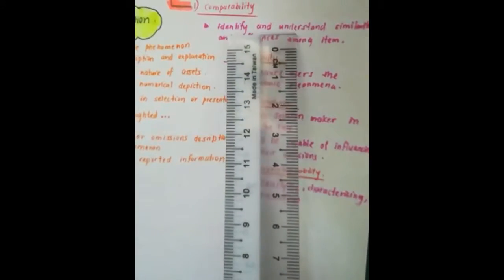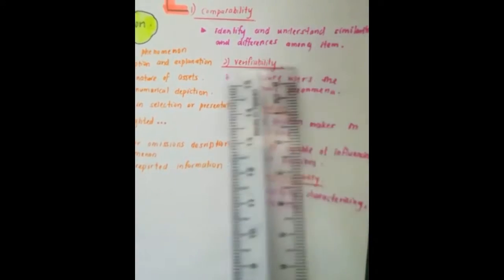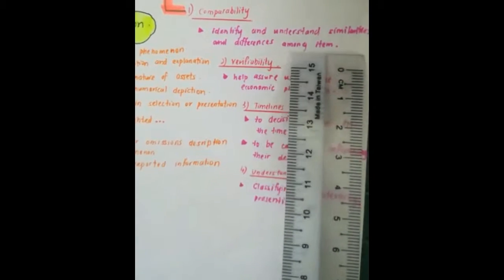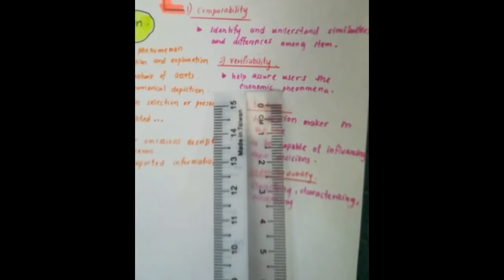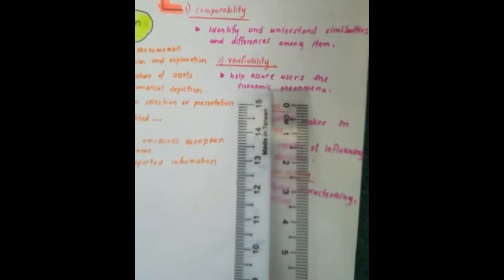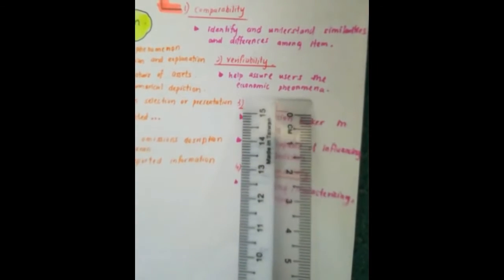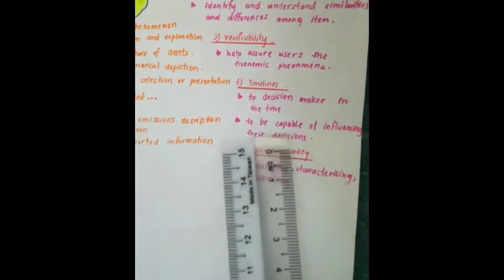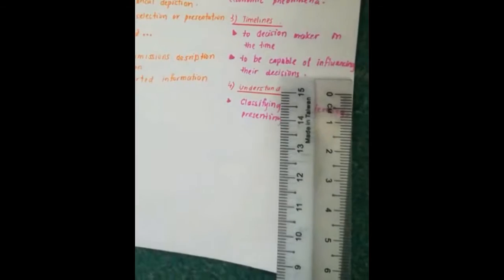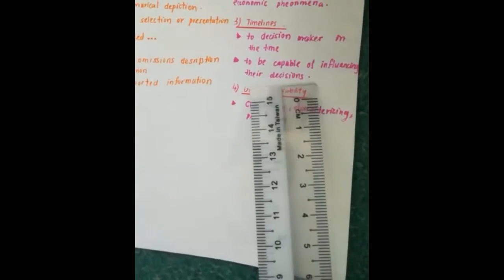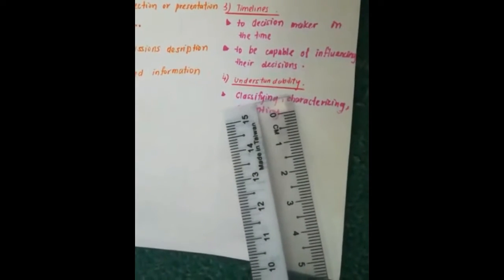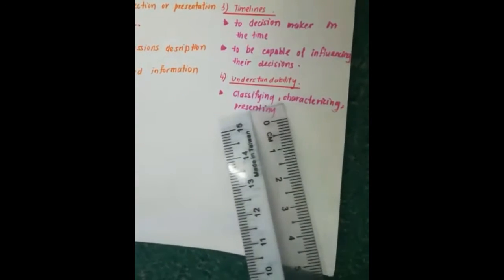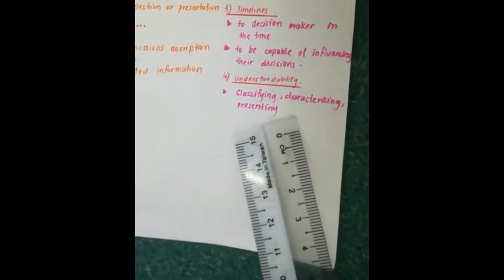Comparability: identify and understand similarities and differences among items. Verifiability: helps assure users that the economic phenomenon is faithfully represented. Timeliness: information is available to decision makers in time to be capable of influencing their decisions. Understandability: classifying, characterizing, and presenting.